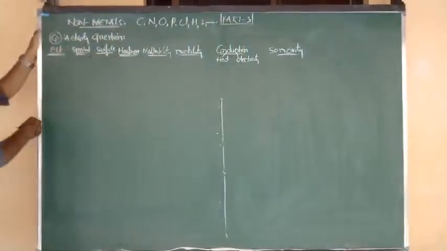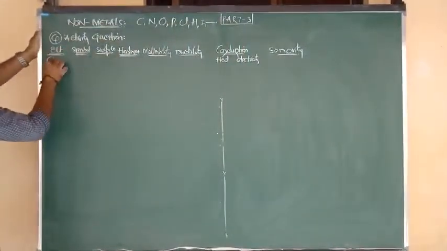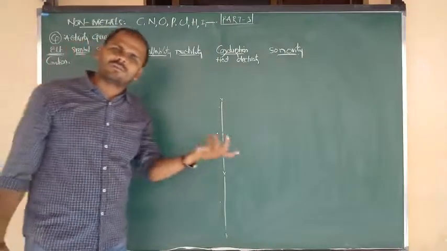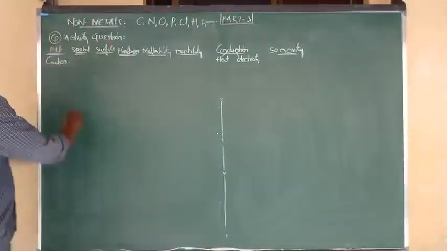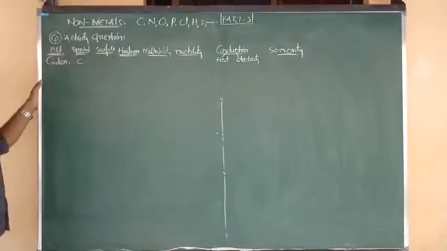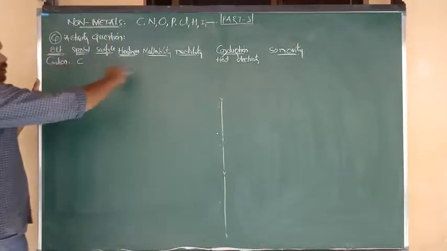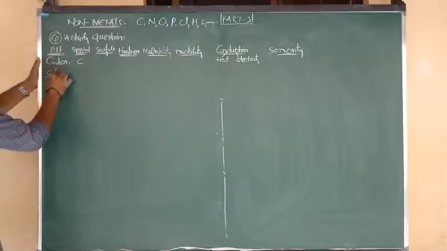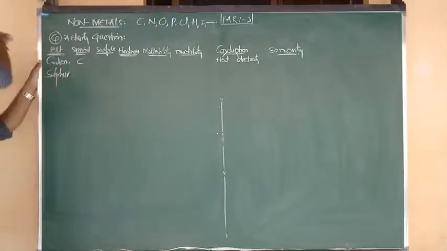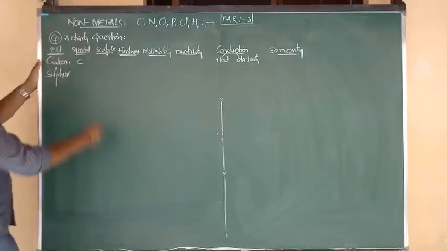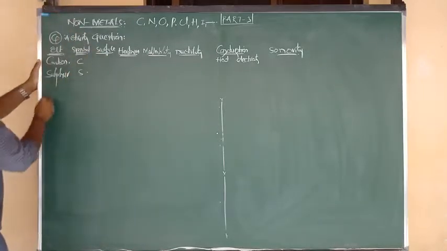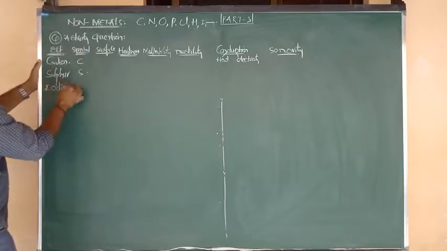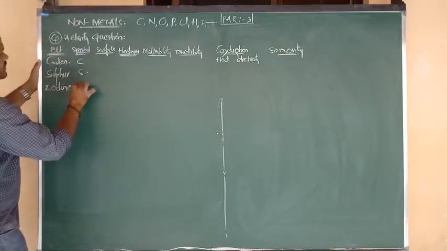The first sample I have collected is carbon. We can collect this carbon sample from coal or graphite, as you wish. The symbol is C. Next is the sulfur sample. We can take it from any sulfur source or sulfur compound. The symbol is S. Next is iodine. All 3 are non-metals. The symbol is I.